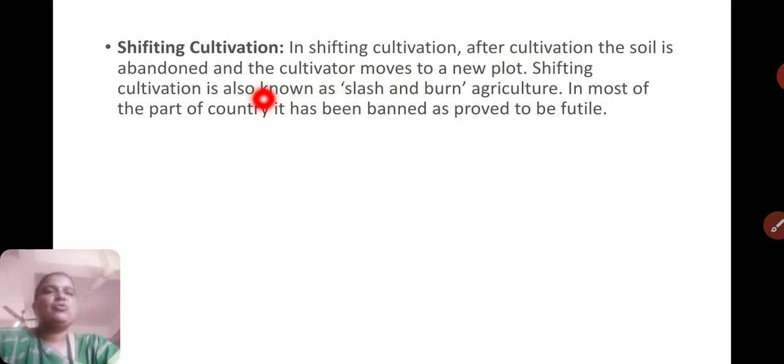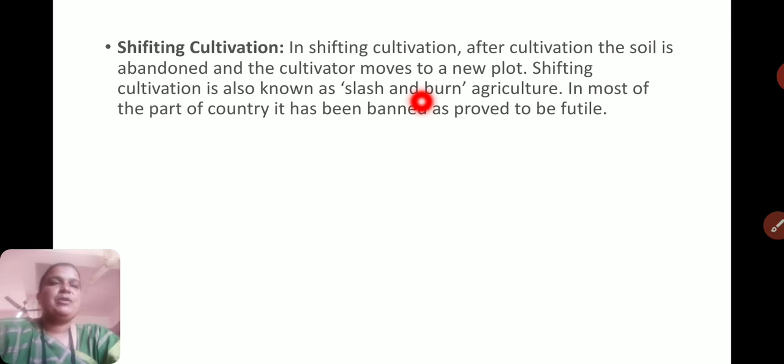Shifting cultivation is also known as slash and burn agriculture. After cultivation, whatever stalks of the plant remain, they burn, and after burning, the ash remains over there, and that ash makes the land fertile. So this type of cultivation is also called slash and burn agriculture. In most parts of the country, it has been banned as it proved to be futile.